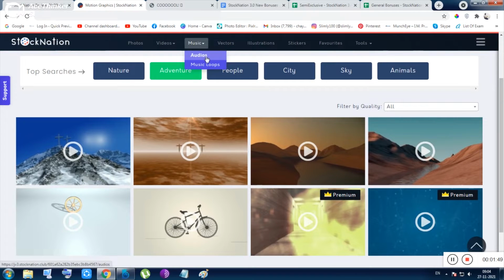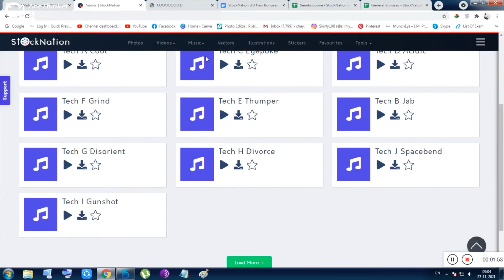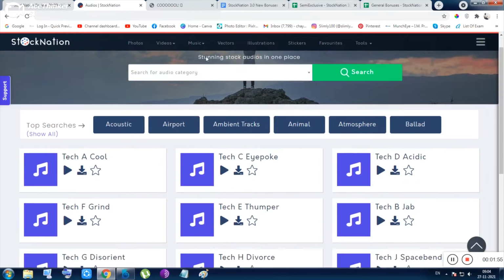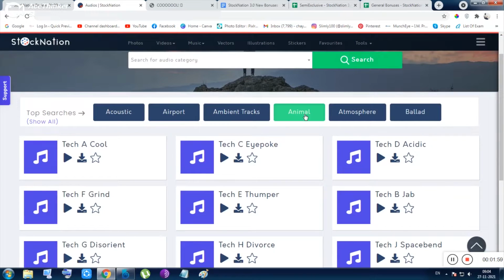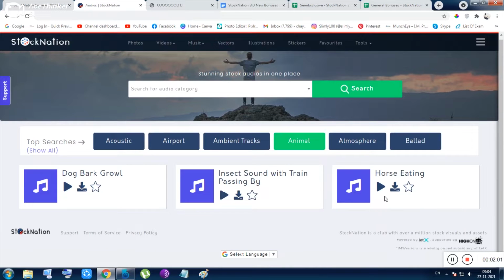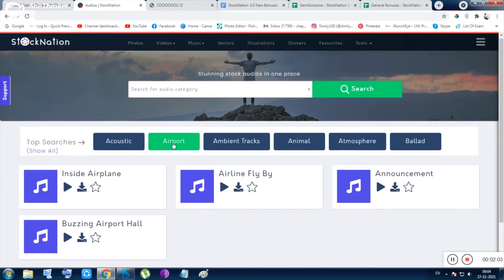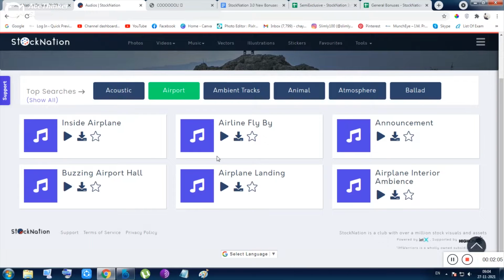So the next thing is the music. Inside music, there are copyright free audios. You can see here, these are the copyright free audios. Not only these audios are given, there are so many more audios. You can click here on animal, and the audios will be given here. You can click here on airport, and the audios will be given here.